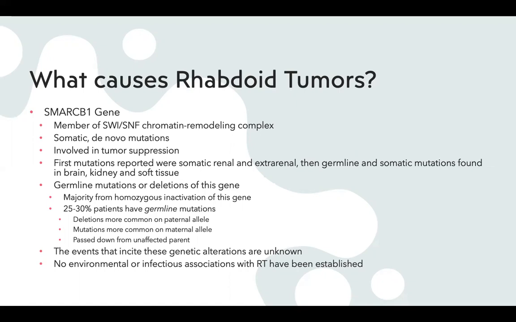The first mutations reported were somatic renal and extrarenal mutations, and then germline and somatic mutations were found in the brain, kidney, and soft tissues. The events that incite these genetic alterations are really unknown, and they're unsure why they happen. And there's no environmental or infectious associations associated with rhabdoid tumors.